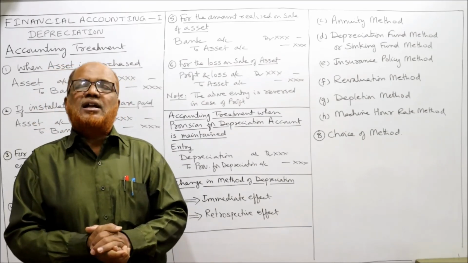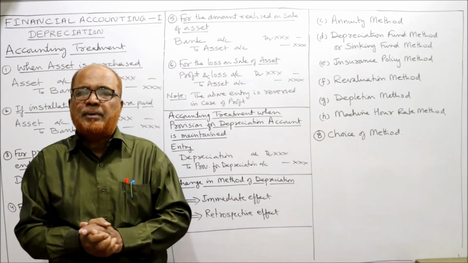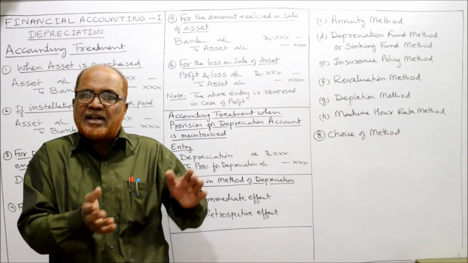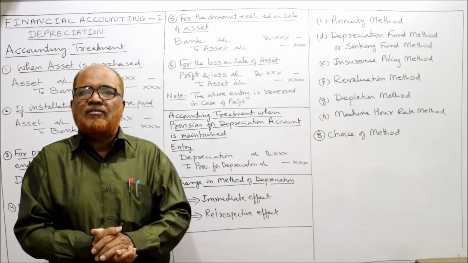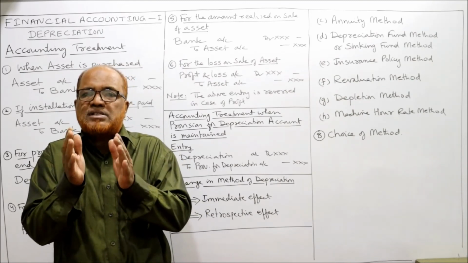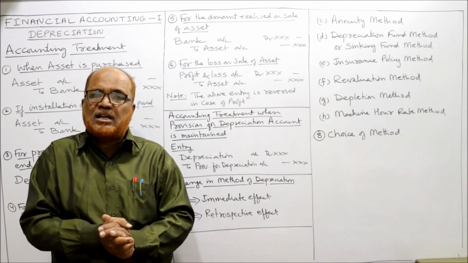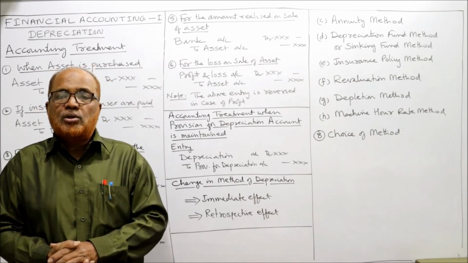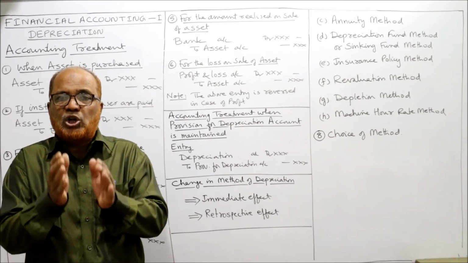Suppose under the new method, diminishing balance method, the total depreciation up to current date is, let it be, 40,000. 40,000 rupees is the depreciation according to the new method. Whereas under the old method, we had already applied the straight line method. So according to the straight line method, we have calculated 30,000. So we have already provided 30,000 rupees according to the straight line method in the past. But according to retrospective effect, under the new method, the depreciation comes to 40,000. So still 10,000 rupees is the difference. That 10,000 rupees we have to provide as depreciation during the current year.